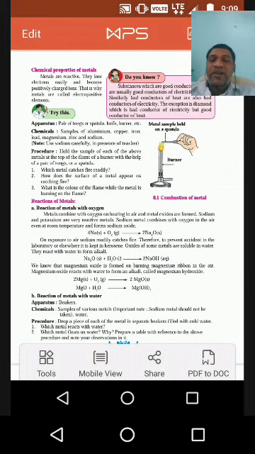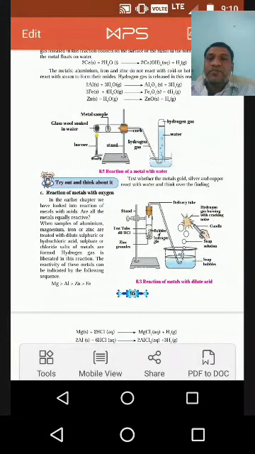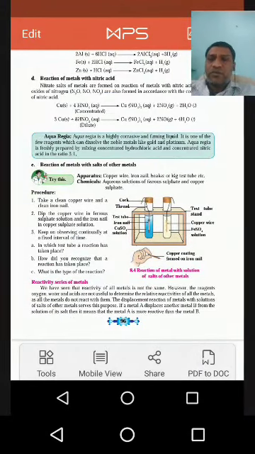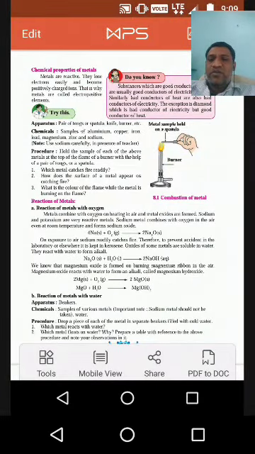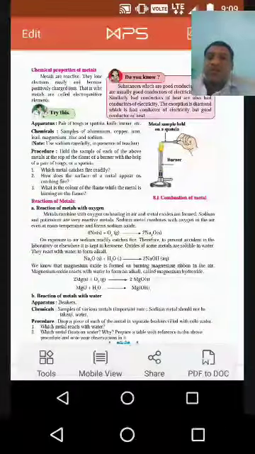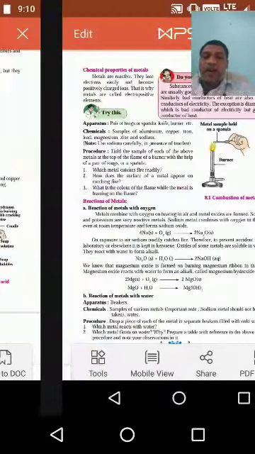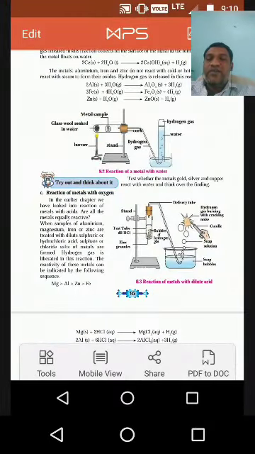When a metal reacts with water, for example sodium, it reacts with water, H2O, to form sodium hydroxide, and hydrogen gas is liberated.